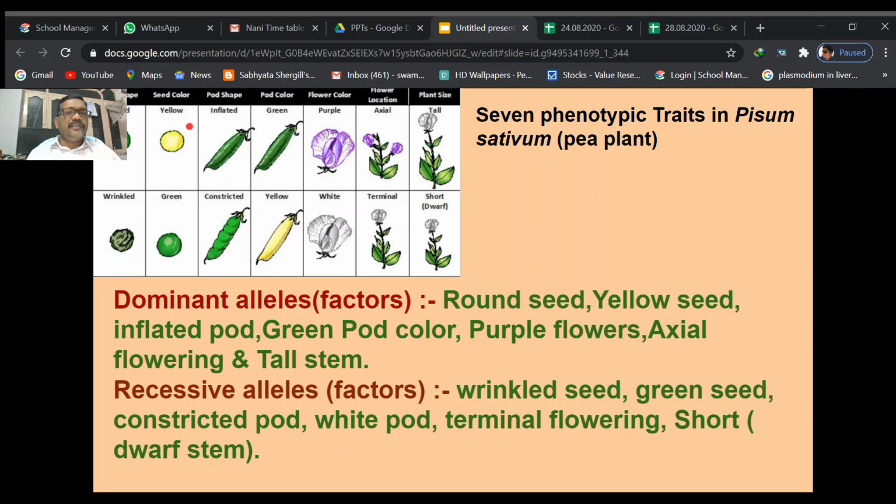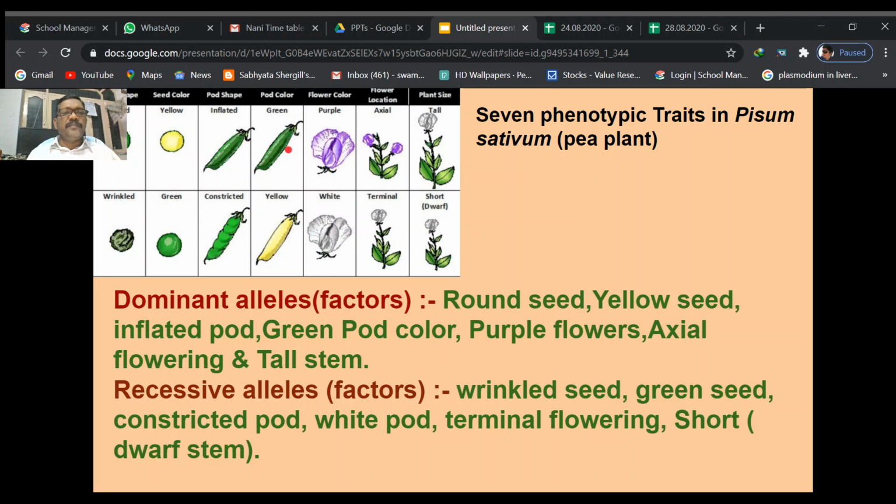Then another character is yellow color seed and green color seed. Then inflated pod or constricted pod. The pod is smooth, but here the constricted pod is different. These two are contrasting alleles. The alleles present in this row are contrasting alleles to these alleles. So this is inflated.